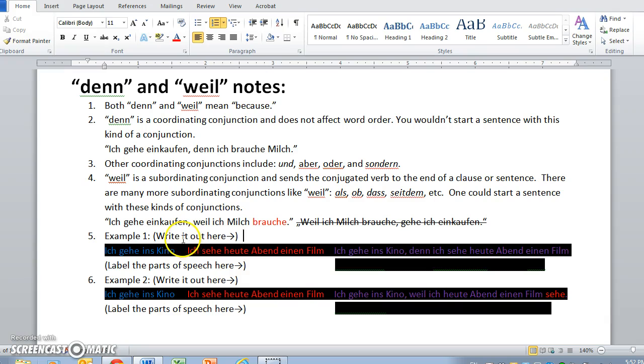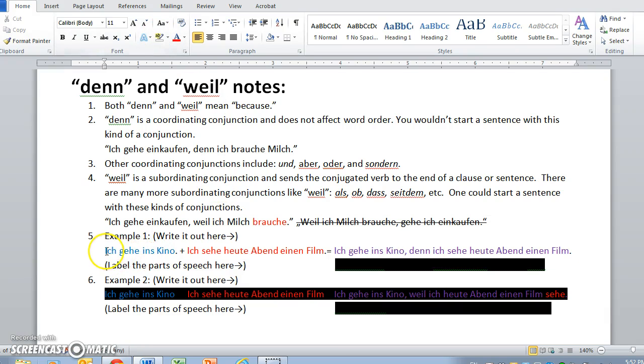Okay? So in your notes, you needed to write down example 1, and here I have it broken down into two different clauses that make the sentence. Clause 1, ich gehe ins Kino. I go to the movies. And then that is added to clause 2, ich sehe heute Abend einen Film. I'm seeing a film this evening.